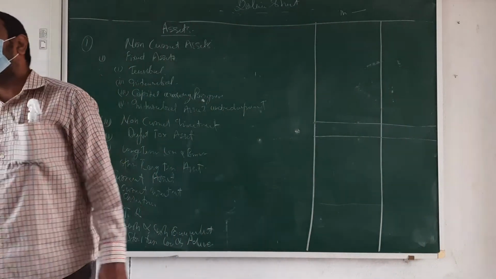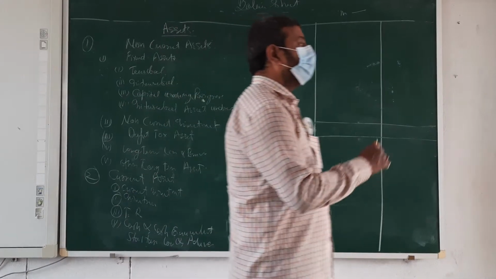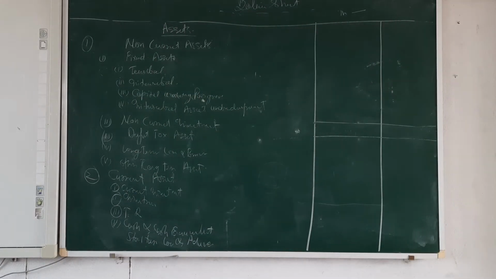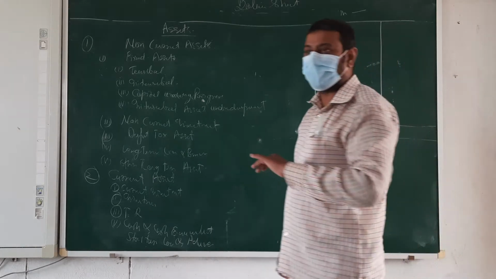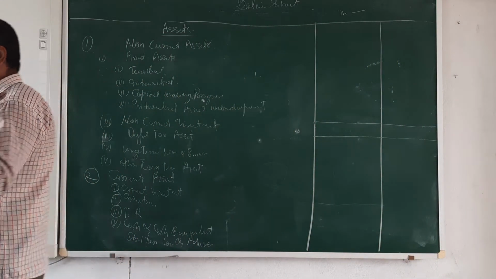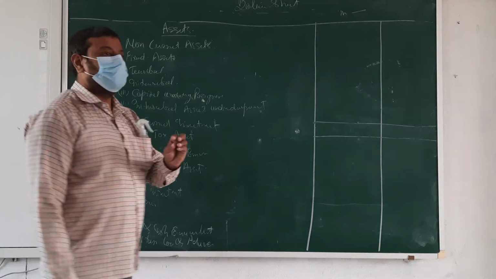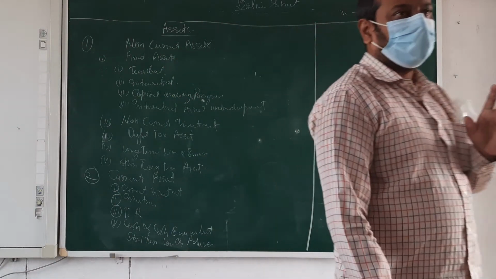Next. Deferred tax assets. Sometimes your tax is deducted before the time. Companies or banks or government sectors cut your tax before giving you the money. Okay, beta? I think you all know.